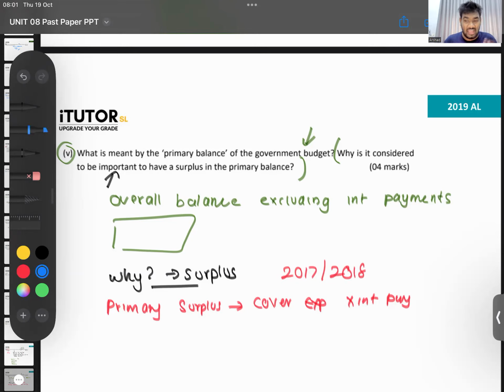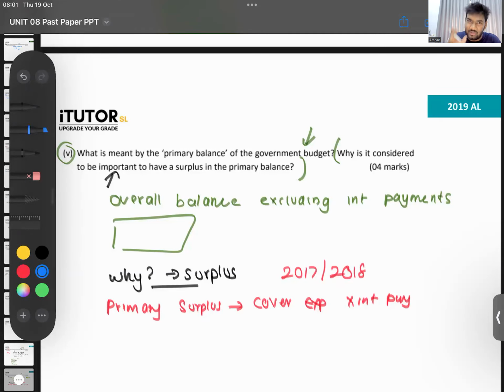Just think, having a primary account deficit means you don't even have money to cover your expenditure. So some of your interest payments also is gone. You don't even have money to cover your normal expenditure. So even to settle your interest, you might have to, let's say, borrow and pay. That kind of a thing is there.